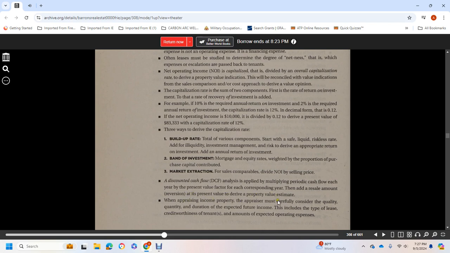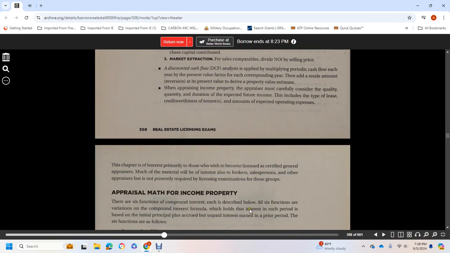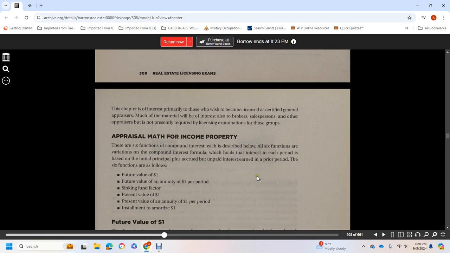In appraising income property, the appraiser must carefully consider the quality, quantity, and variation of expected future income. This includes the type of lease, the creditworthiness of the tenant, and the amounts expected for operating expenses. The chapter is of primary interest to those who become licensed and certified general appraisers. It is also of interest to brokers, salespersons, and other appraisers, but is not presently required for license examinations of these groups.